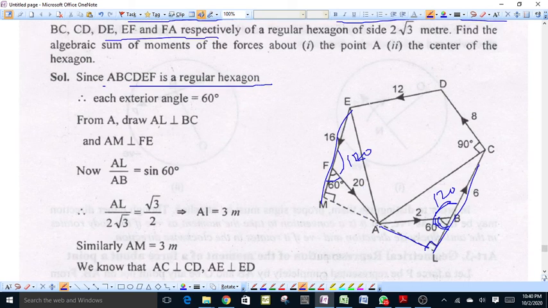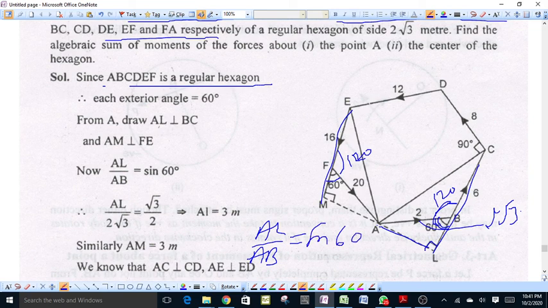Because each side of the regular hexagon is equal to 2√3, therefore in triangle ALB, AL upon AB is equal to sin 60. By putting the value of AB and sin 60, AL comes out to be 3 meter. Similarly, AM will be equal to 3 meter.